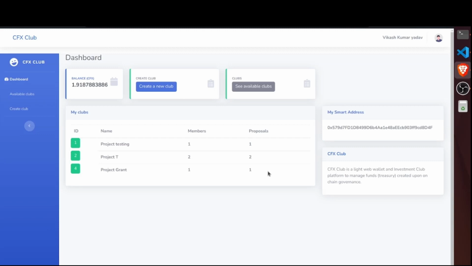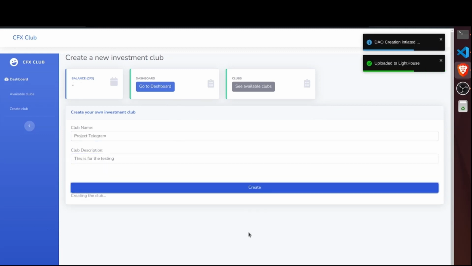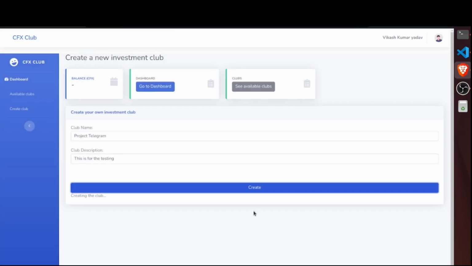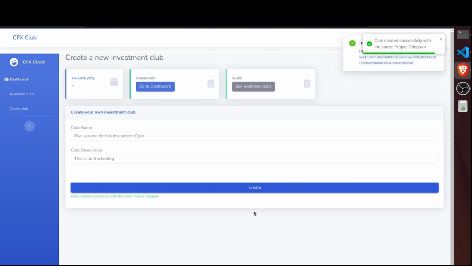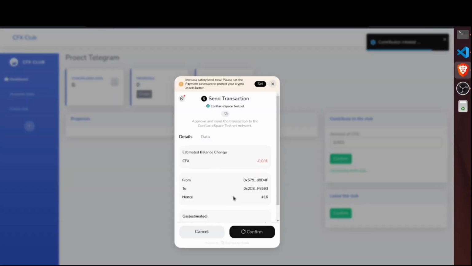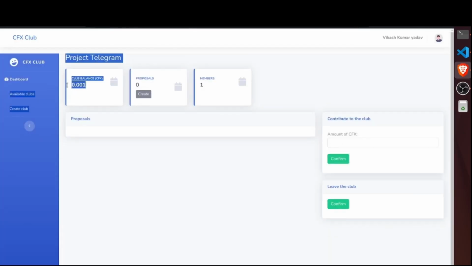To begin, I'll create a new club. Once the club is created, members can start contributing funds. Contribution is essential because all project funding and distributions will happen from the club's balance. At first, the balance is 0, but once I contribute 0.01 CFX, the balance updates and now the club has some funds to work with.